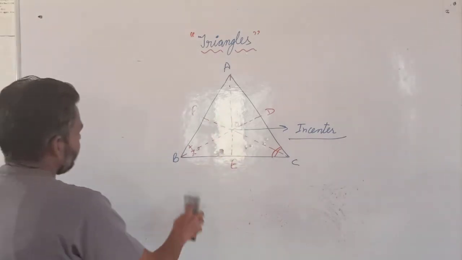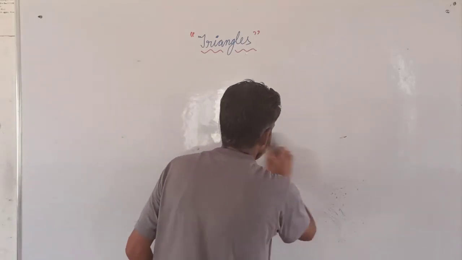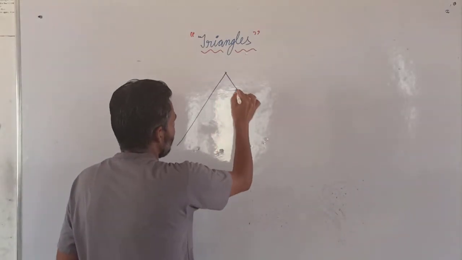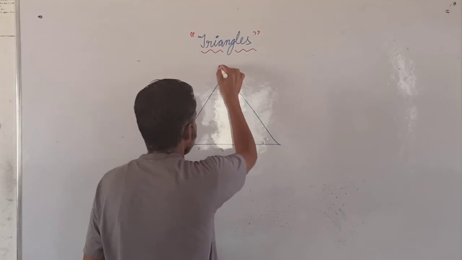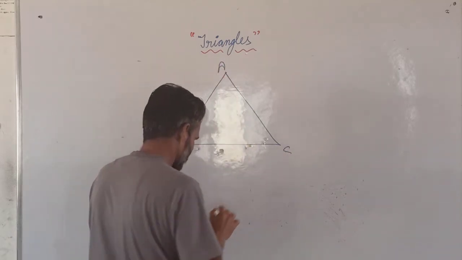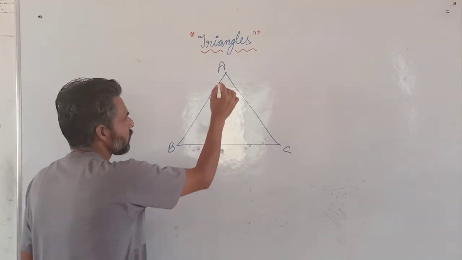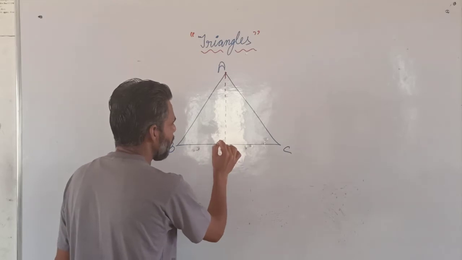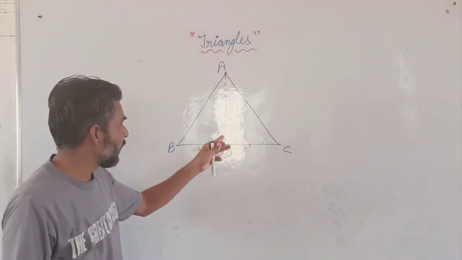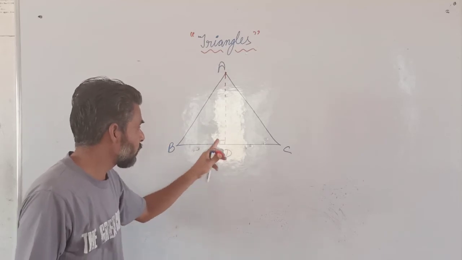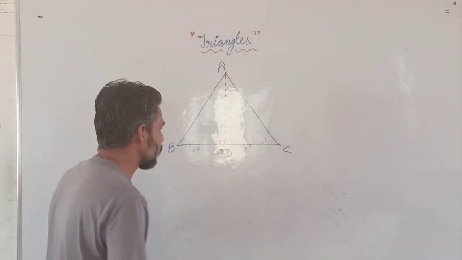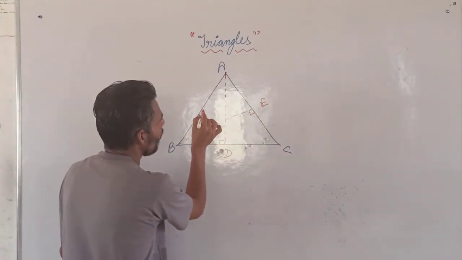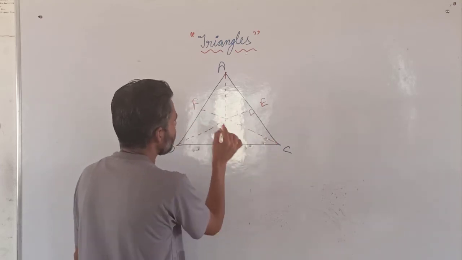Now the next thing is, again we have to draw one triangle ABC. Now we are supposed to draw the altitudes. Altitudes means the line drawn from any of the vertices which is perpendicular to the opposite side. Now any line drawn from A, that is AD, if it is perpendicular to BC, then it is the altitude. Again we will draw from here BE, it is also an altitude, and CF, which is also an altitude.